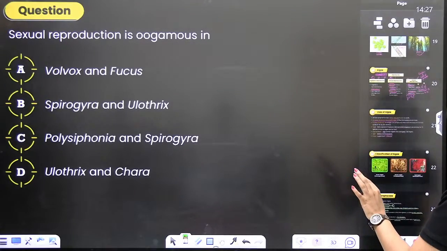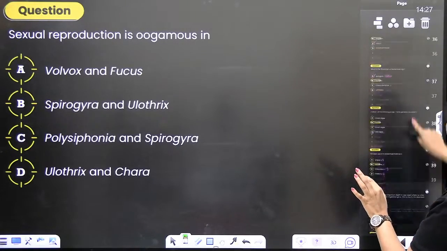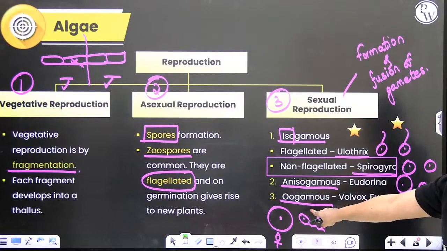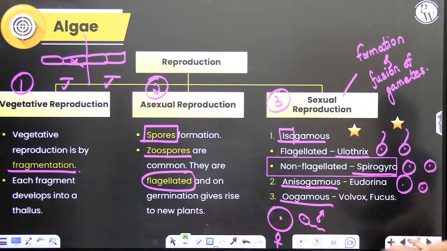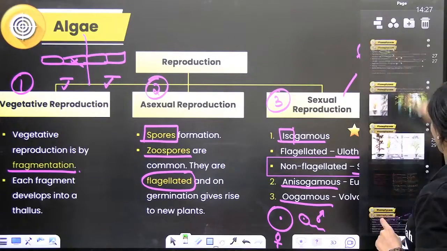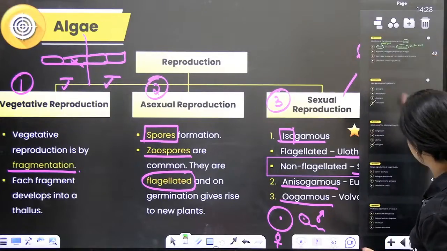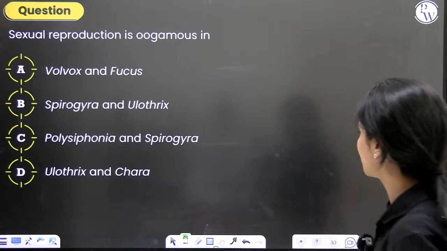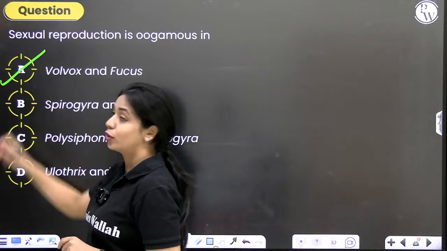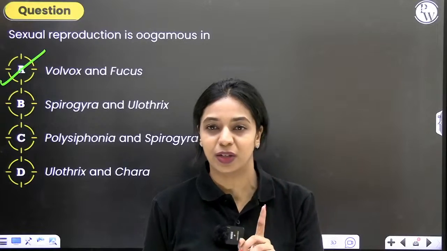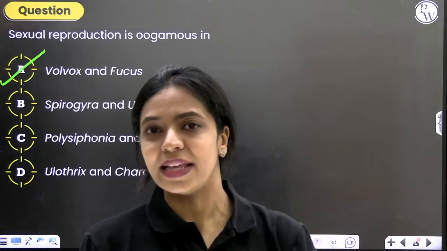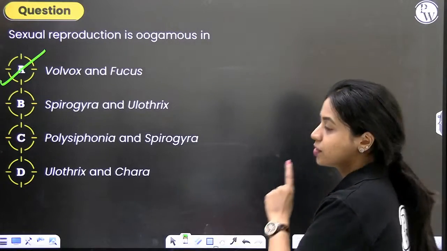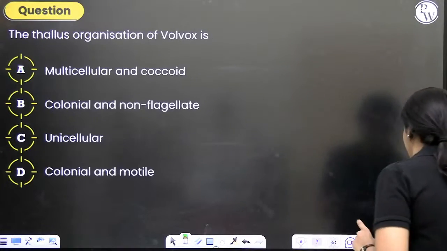Look here. What are the examples we have for oogamous? Volvox and Fucus. What is given in the options in our question here? It is Volvox and Fucus, right? So you should remember. As homework, I'm telling you today, you were supposed to have 2 classes, but you have only 1 class. Make a list of all the examples from this chapter in one place so that you can revise frequently. Okay? So the correct answer here is option A.